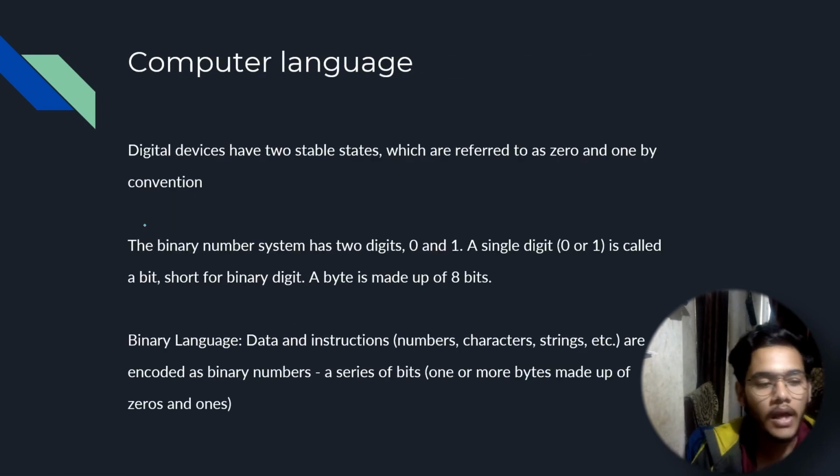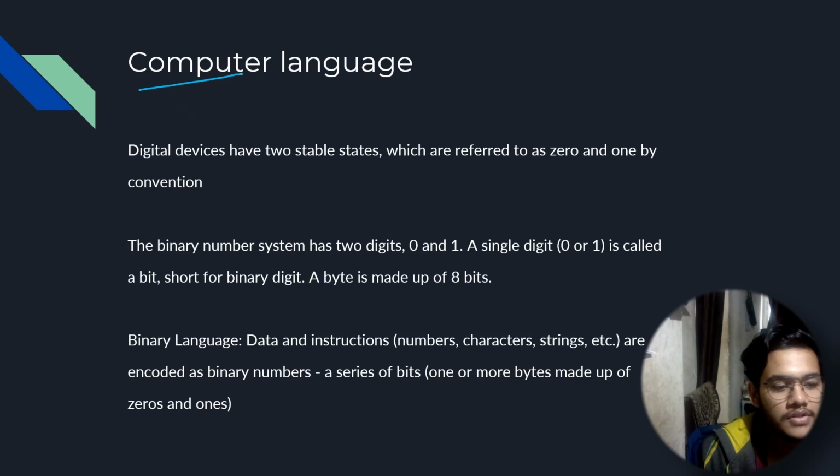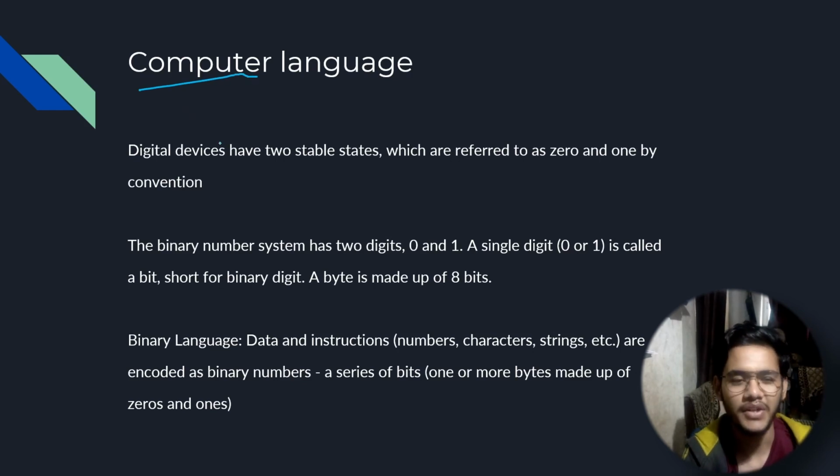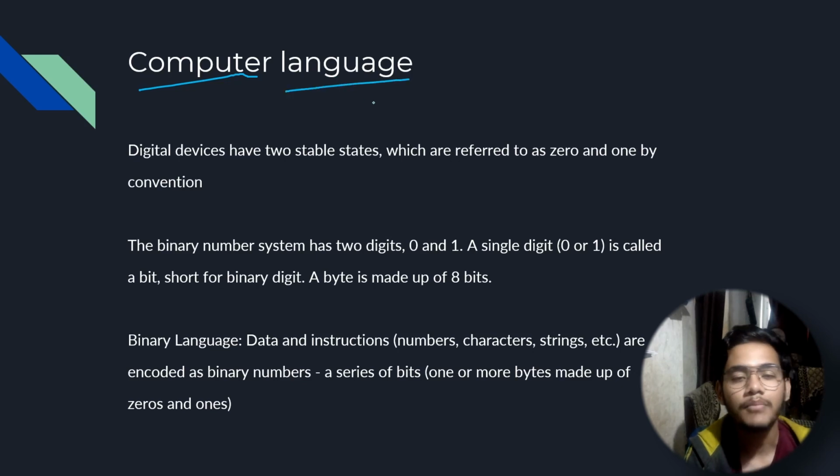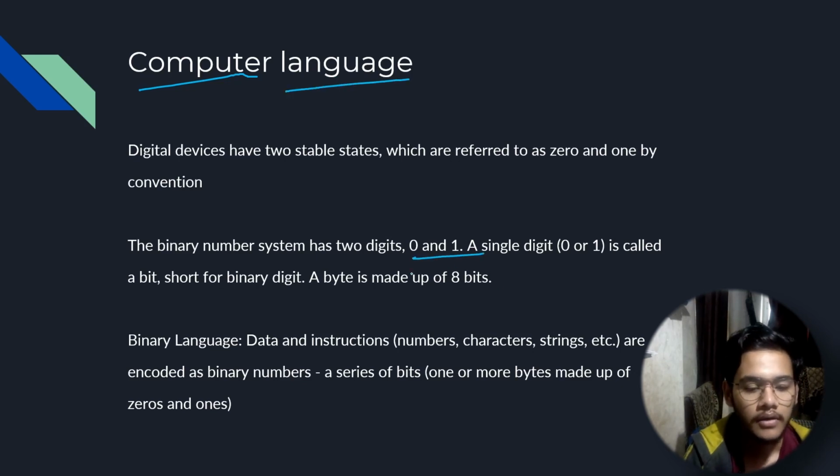What is a computer language? See, our computer is a very dumb machine in a way. Okay, so the only language it speaks is zeros and ones, the binary language. So any data we have, any information we give it, it encodes it in the form of binary, zeros and ones. Okay, so it's hard for us to communicate with the computer directly. Since this language barrier is a problem that we face, what we do is we write our code in high level languages. Basically, we use programming languages to write our programs.